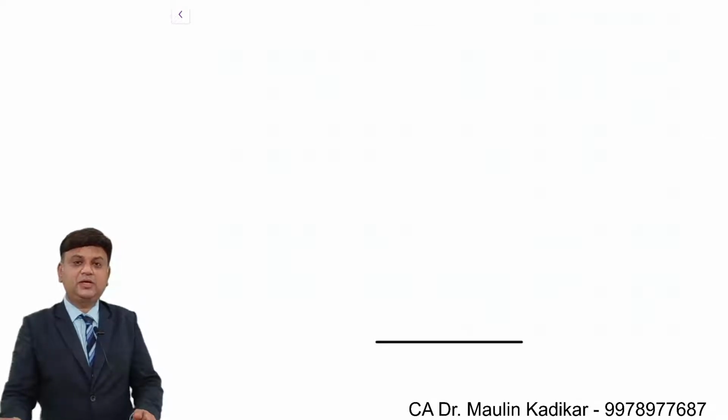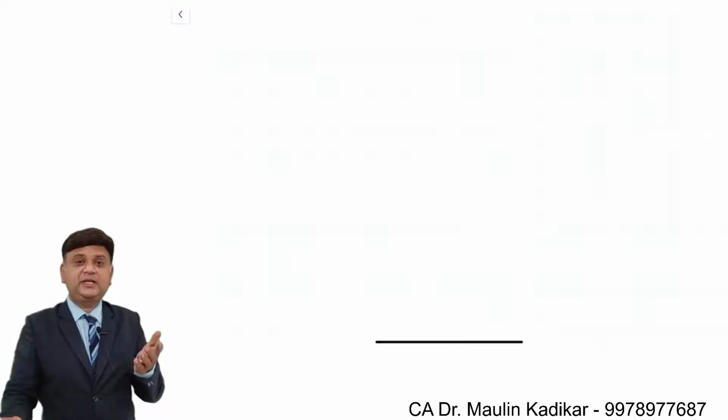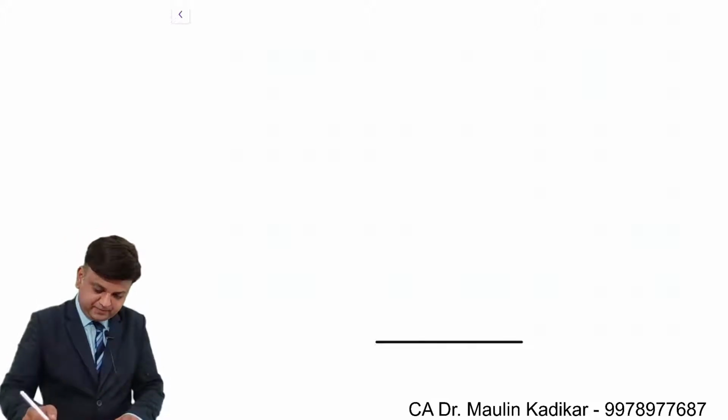So friends, over here the question is about the calculation of the recurring expenses that you can afford. So we understand like this.